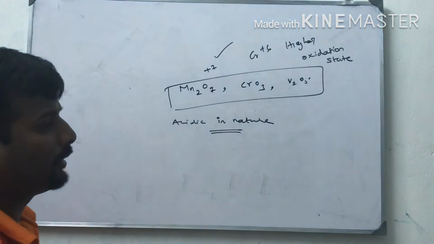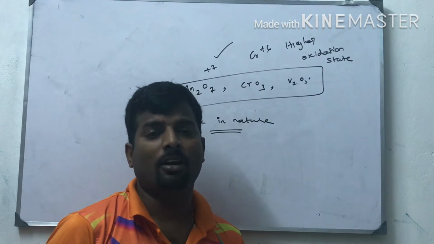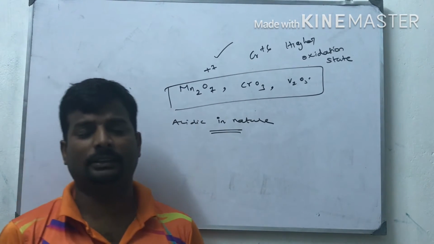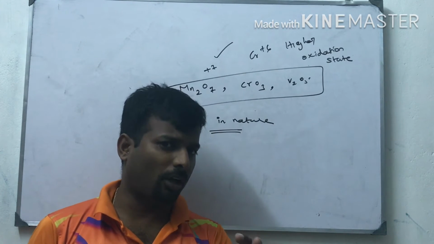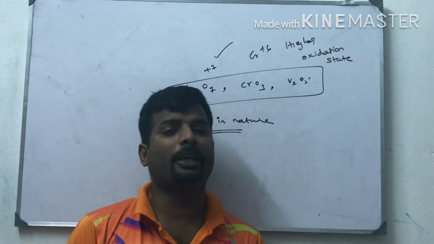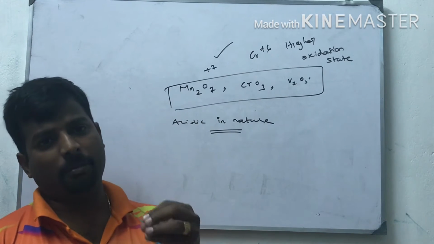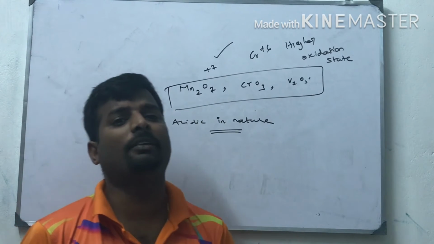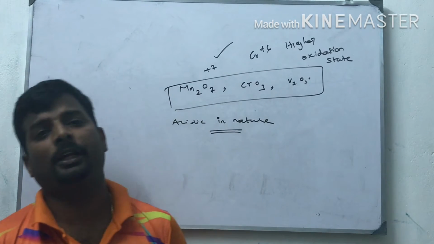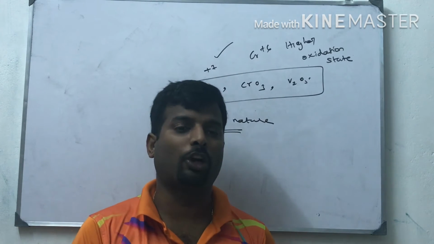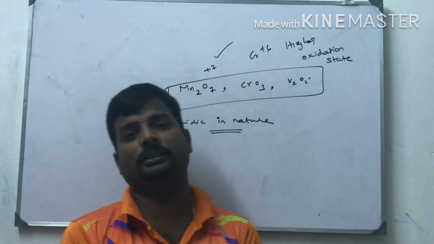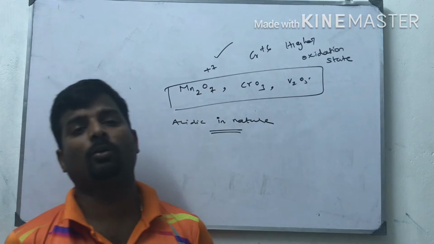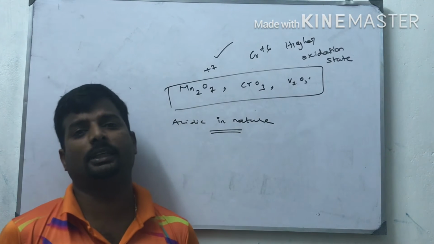That is one exception. Next one is amphoteric oxides. What are called amphoteric oxides? Some metals have dual character. When the metal oxide reacts with a base, it behaves as acidic, and when the same metal oxide reacts with an acid, it behaves as basic. That type of metal oxides are called amphoteric oxides. Zinc oxide, lead oxide, tin oxide, and aluminum oxide are good examples of amphoteric oxides.